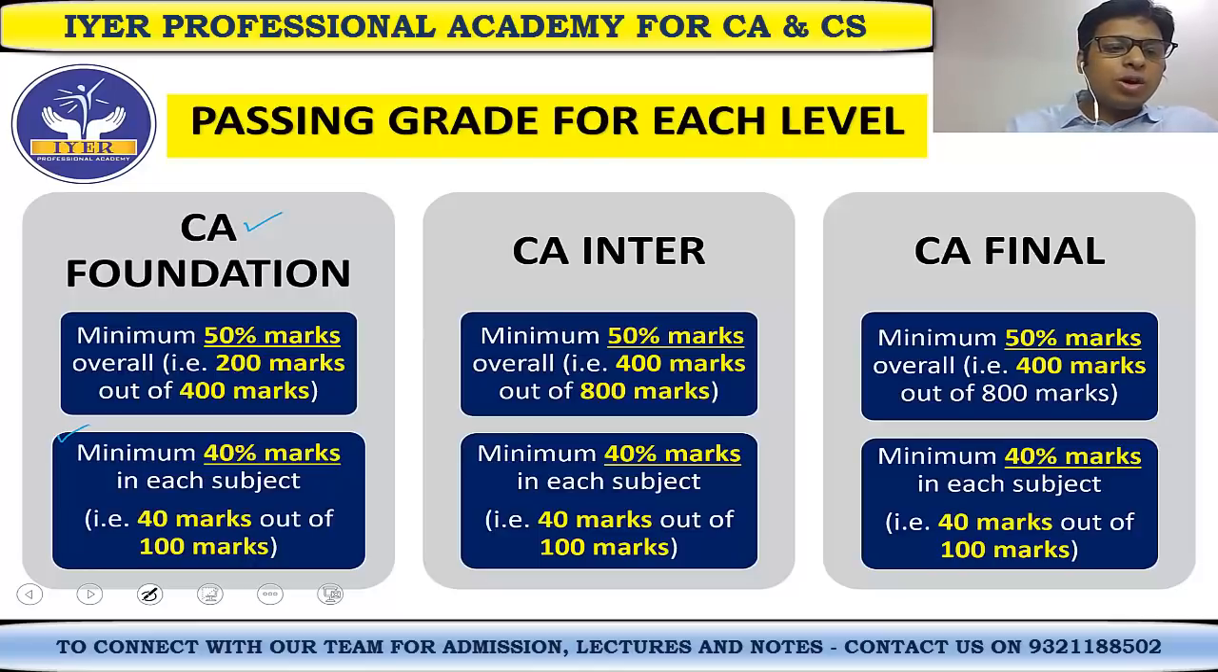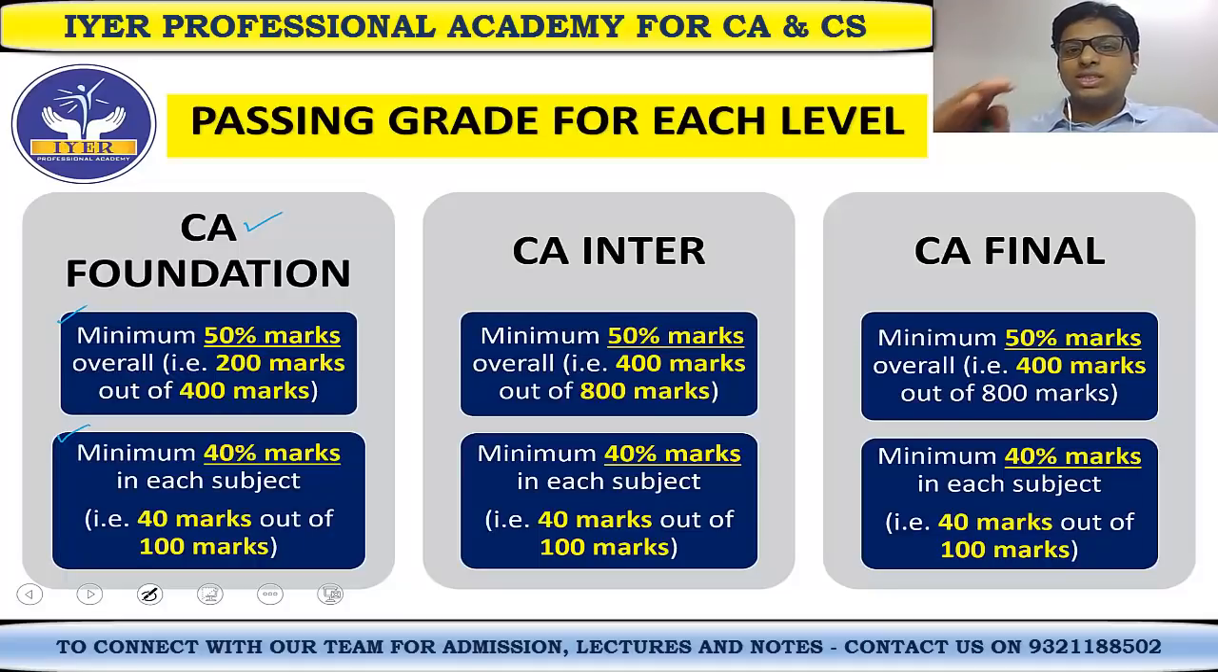Now look at the box at the top. See what they have given: minimum 50% marks overall, that is 200 marks out of 400 marks. What does this mean? Paper 1, paper 2, paper 3, paper 4. If you score 40, 40, 40, 40, will you clear the CA foundation exam? The answer is no, because the overall marks of all the 4 papers combined should be minimum 200 marks out of 400. That is 50%.